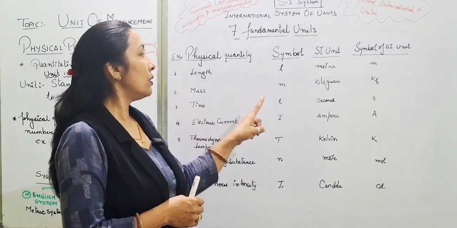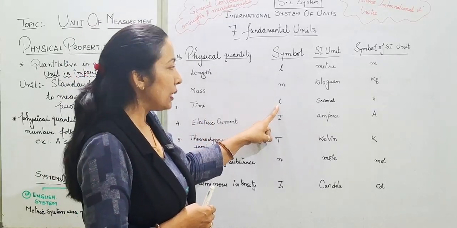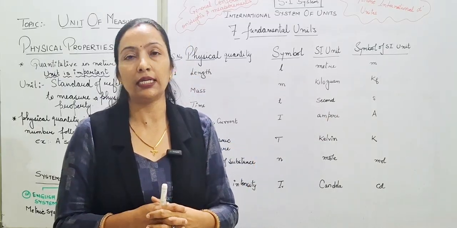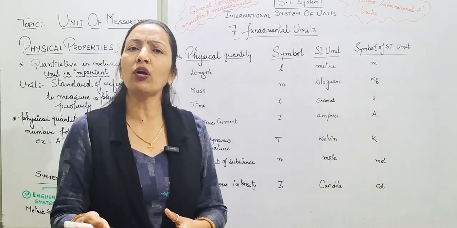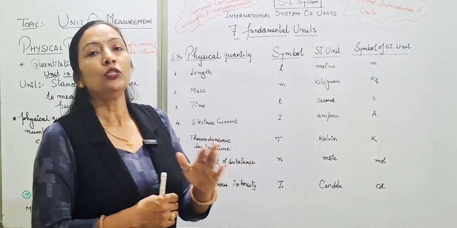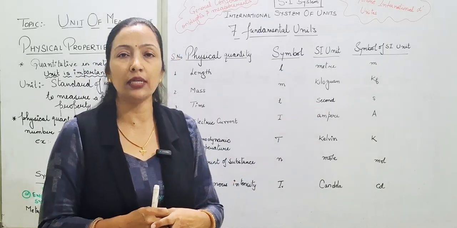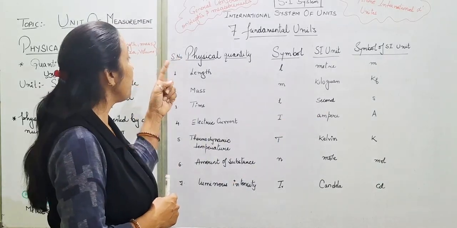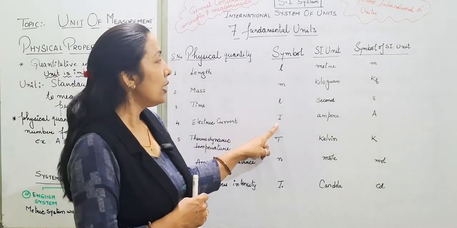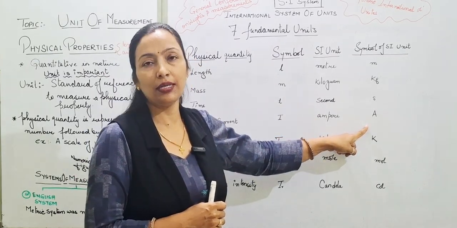Time is a physical quantity of matter having symbol t, unit second, and the symbol of second is s. Normally we talk about time in hours, days, months and years, but our standard unit is the second, with symbol s. The next physical quantity of matter is electric current, having symbol I, and the SI unit is ampere and the symbol is A.